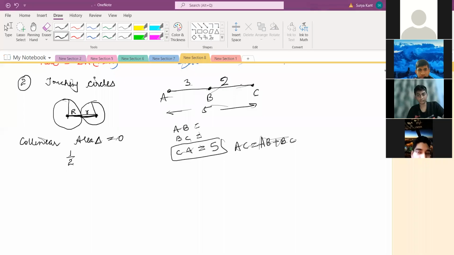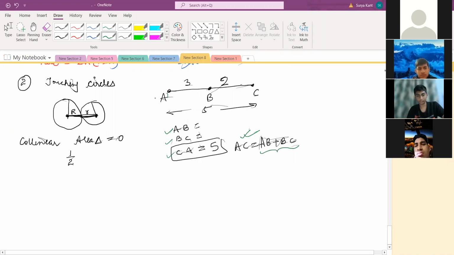Question related to the touching circle, sir. Okay, fine. So what we can do here is this way you should do, Samarth. Understood? So first you find all these three things, and then the greatest side is nothing but the sum of the other two sides.